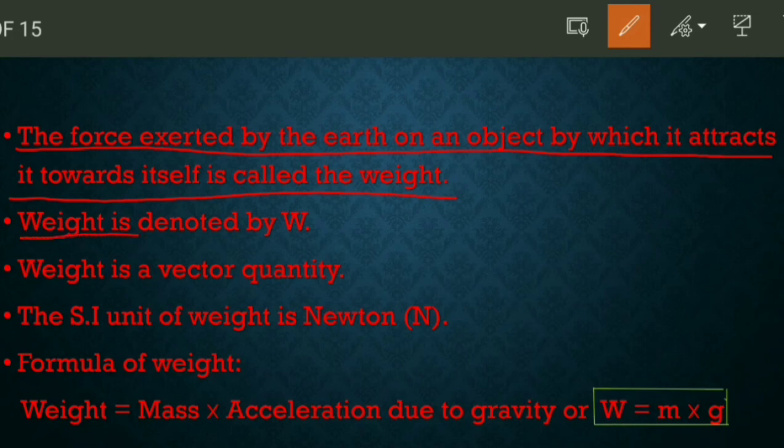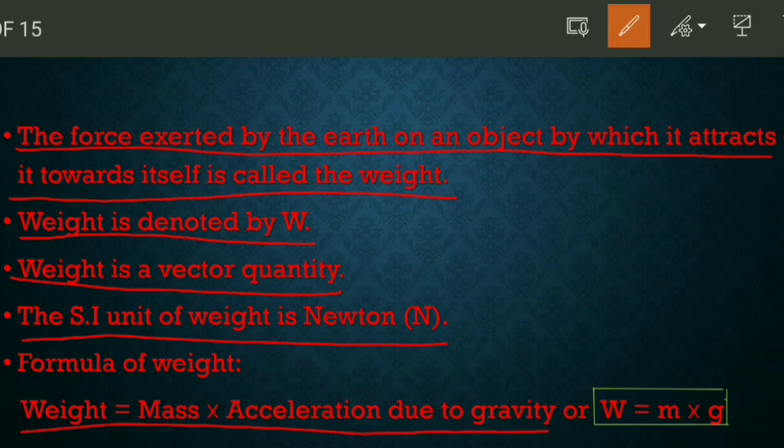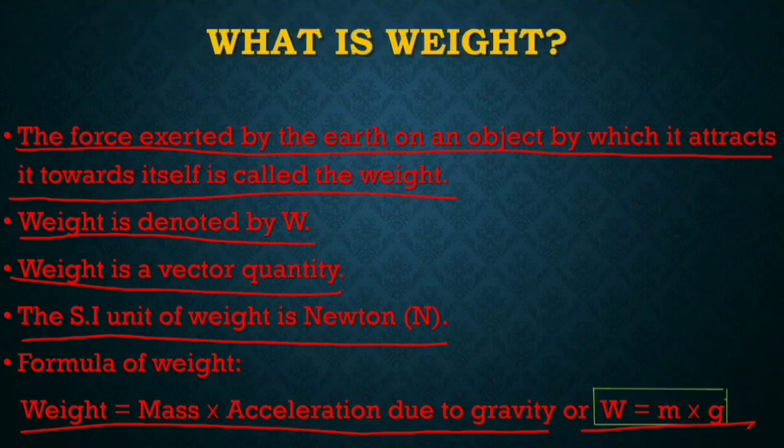Weight is denoted by capital W. Weight is a vector quantity. The SI unit of weight is Newton, because force is also measured in Newton, and weight is also a force. Formula of weight: weight is equal to mass into acceleration due to gravity, or W = mg. So this was weight. Now let's study the difference between mass and weight.